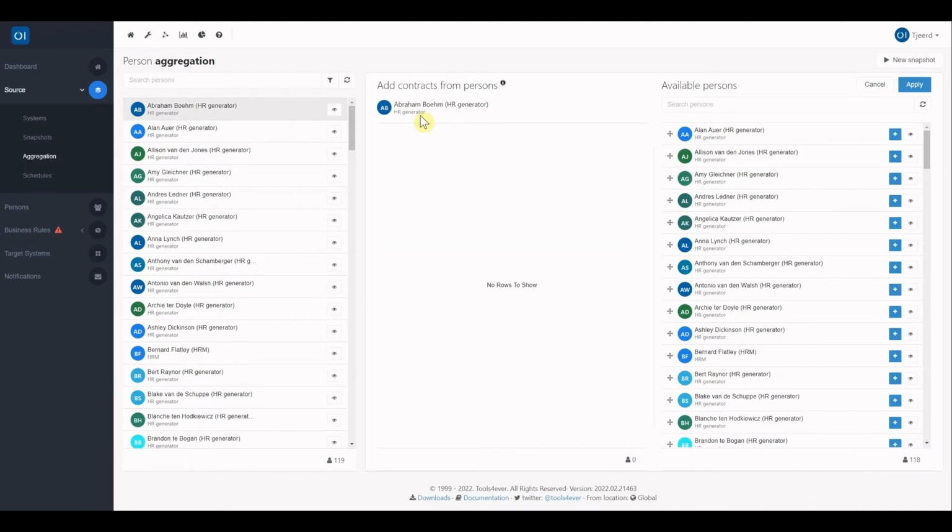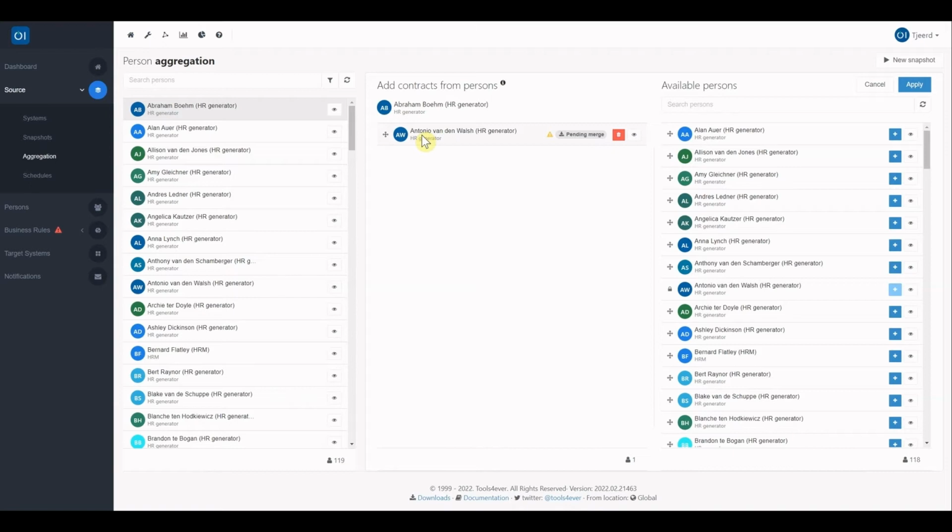To merge, you have a list of other persons available. As an example, let's take Antonio. You can use drag and drop or simply use one of the plus icons to add the person. What will happen in this situation is that the contract of the merged person, in this case the contract of Antonio, will be merged under the identity of the person Abraham. This means Abraham will receive all the contracts that are also available to Antonio. So this is the leading person, and this is one of the merged persons underneath the leading person.